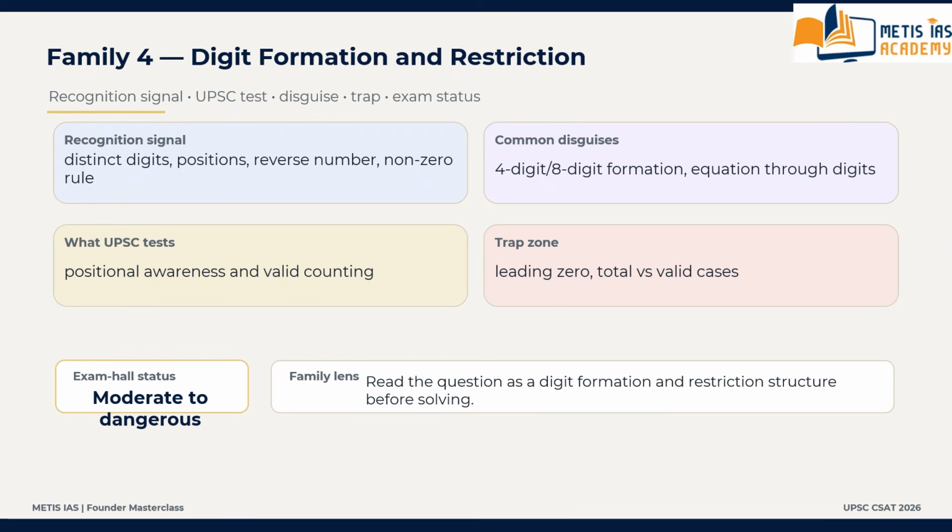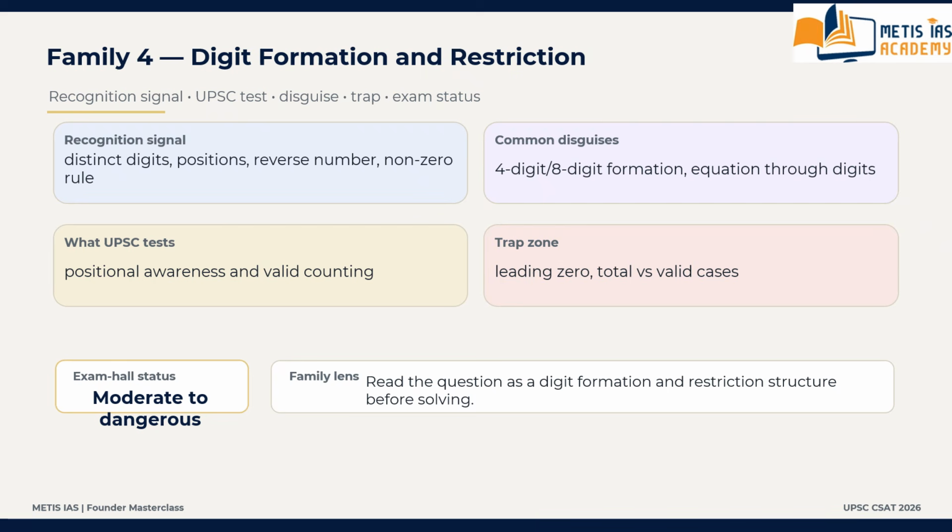Exam hall tendency. What is the exam hall tendency as far as family number 4 is concerned? UPSC moderate to dangerous. Usually these are moderate to dangerous depending on restrictions. This is the actual exam hall tendency.